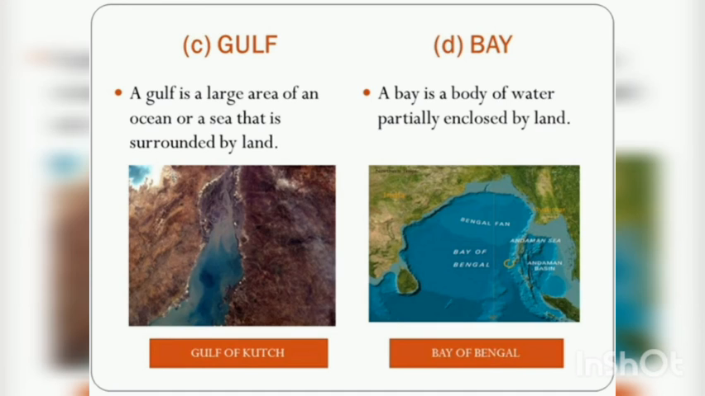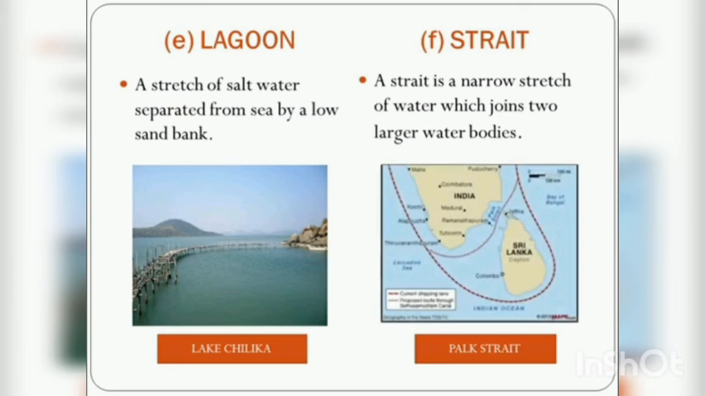Next one is lagoon, a stretch of salt water separated from the sea by a low sand bank. Example, Lake Chilika in Odisha. Next one is strait. A strait is a narrow stretch of water which joins two larger water bodies. Example, Palk Strait joining the Bay of Bengal and the Indian Ocean.